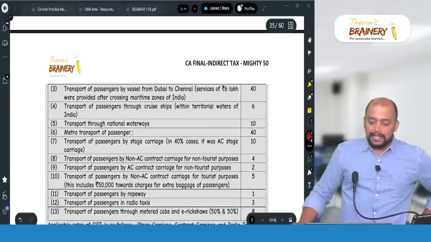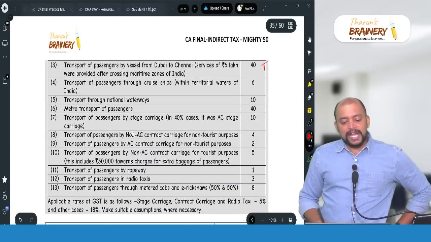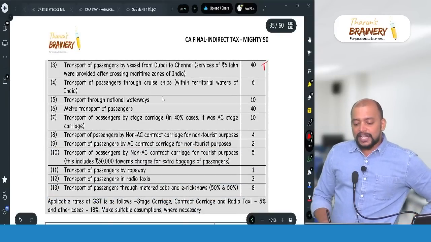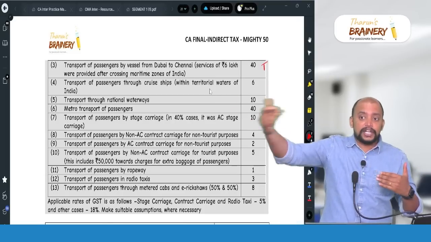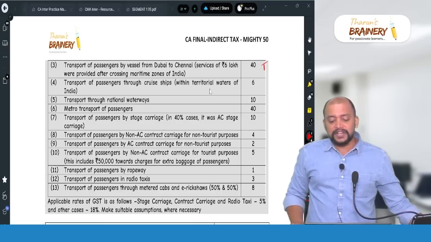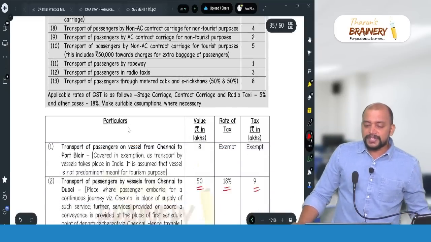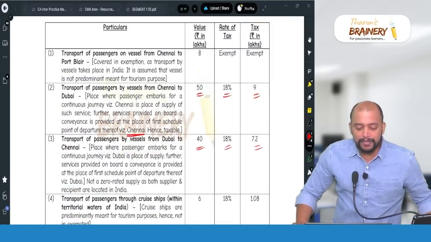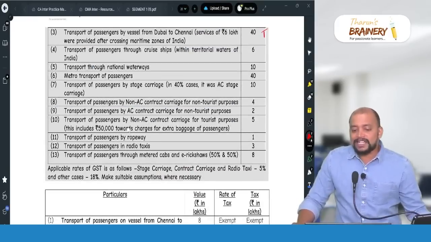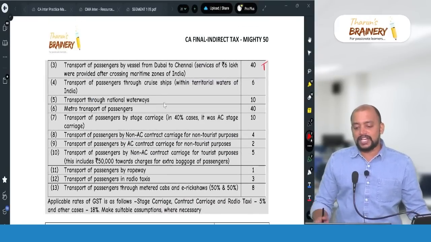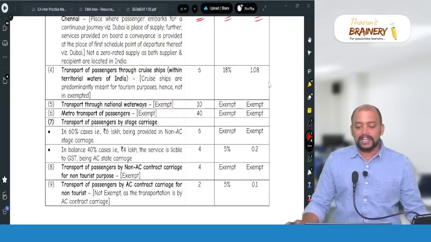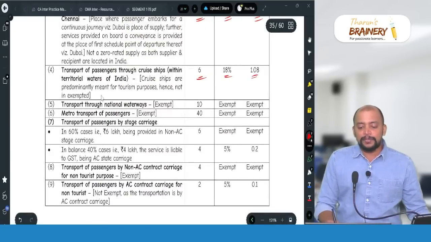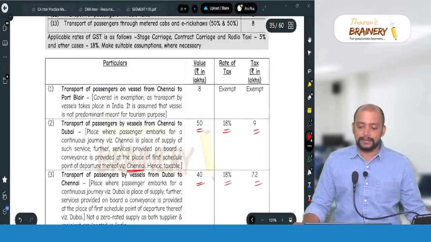Then next one, transportation of passengers through cruise ships within territorial waters of India. Territorial waters is not inland waters. Territorial waters is sea, between places in India. Cruise ships are basically for what purpose? Predominantly for tourism purpose. Due to that reason it will be taxable. It is not for public transportation and therefore 18%.